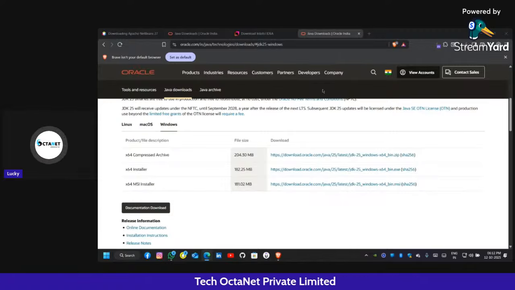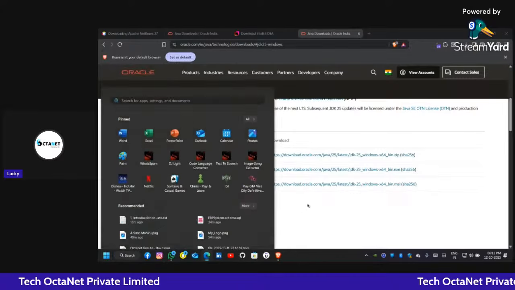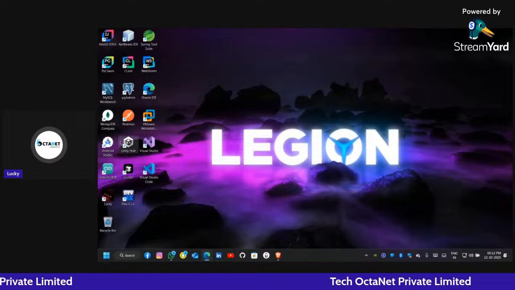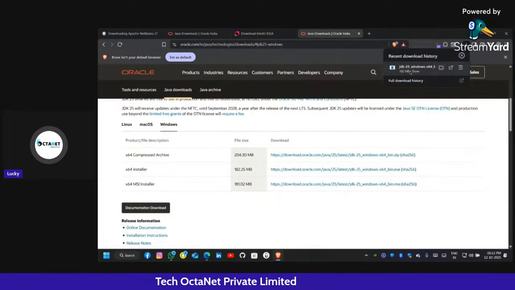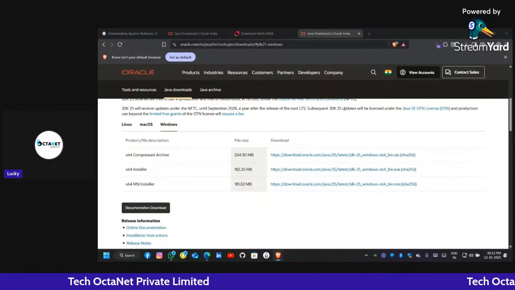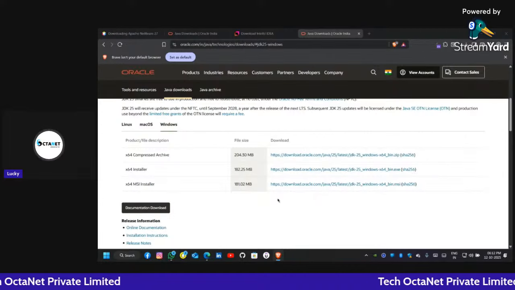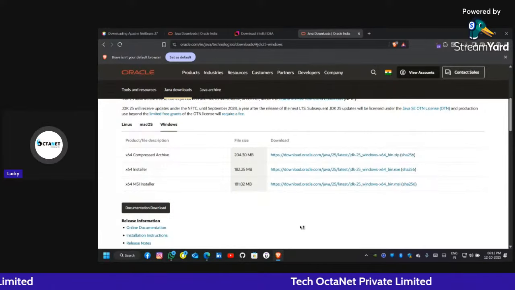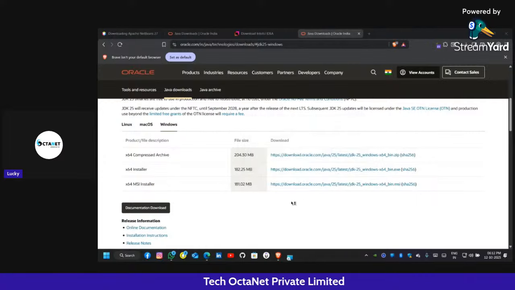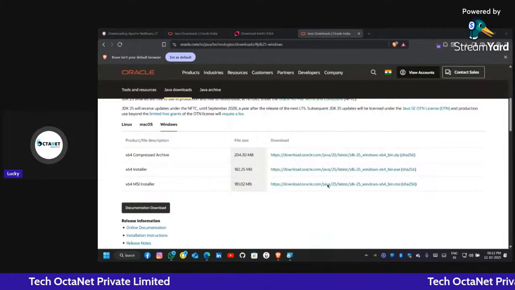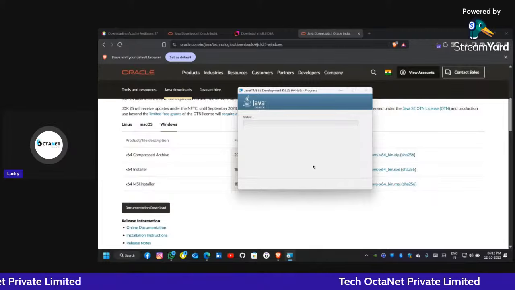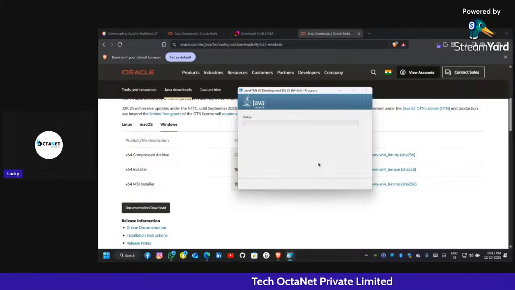So let's continue. After we install Java, it is installed in the Program Files, as you see. Here in the downloads, after it is downloaded, we can directly open it here. So install it with me. Click yes for the permission. It is preparing to install. There is nothing like rocket science in it, so we can just click next and it will automatically install the Java. Let's wait for it to get installed.